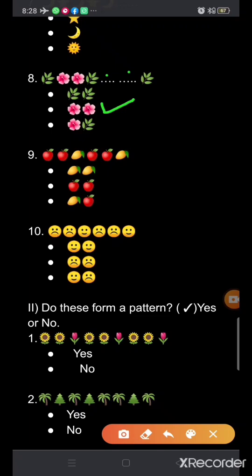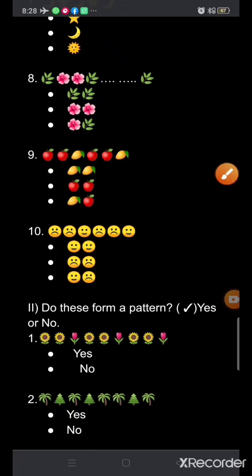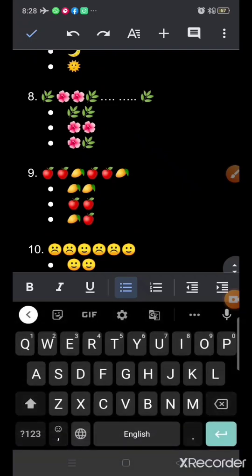Now the ninth part is, what picture pattern is given here? Two apples, one mango. Then again two apples, one mango. So what pattern will come next? What will come next?